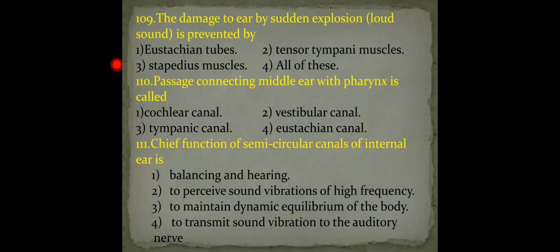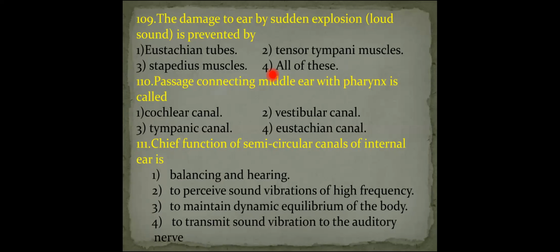So the skeletal muscle attached to the malleus is the tensor tympani, and the skeletal muscle attached to the stapes is stapedius muscle. These two muscles also play an important role to protect the middle ear or eardrum from the excess sound waves by dampening the vibration of the ear ossicles. Therefore, answer is fourth option.